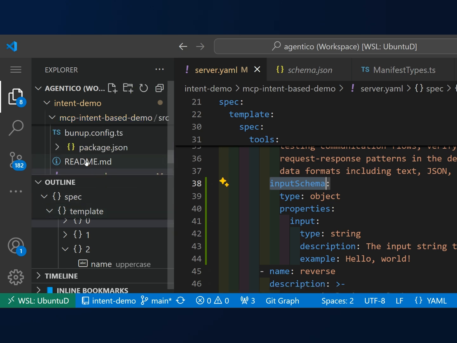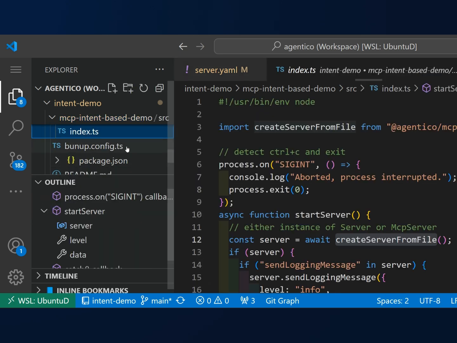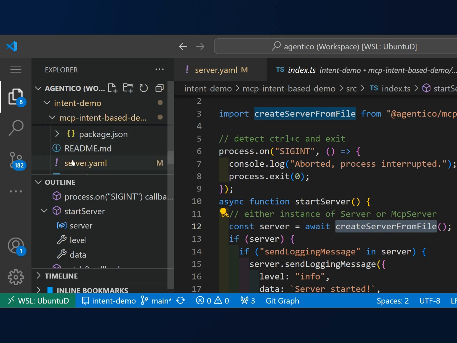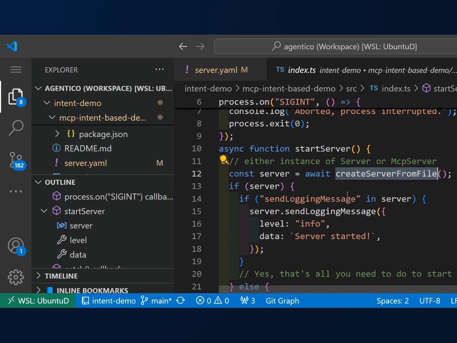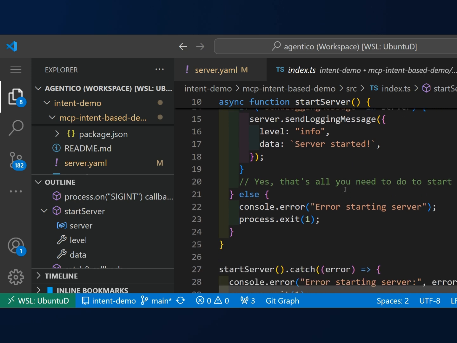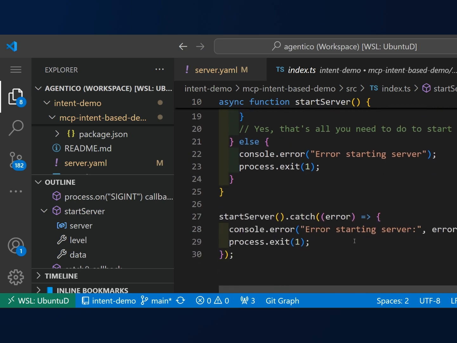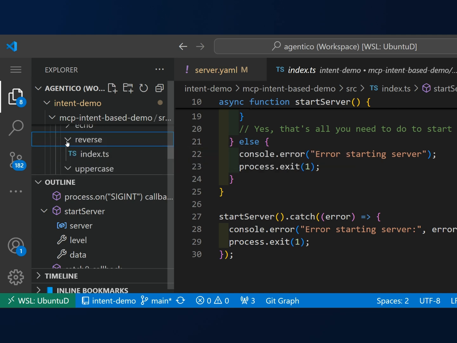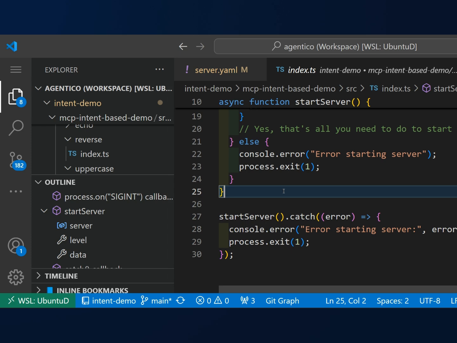That's it. And then we use Agentico MCP server. With this Agentico MCP server, you don't need anything but the file and to start the server. You don't need to code all the boilerplate that you need for MCP servers. That is handled by the Agentico server. So with that, we can start the MCP server. And again, we are going to use the Inspector.